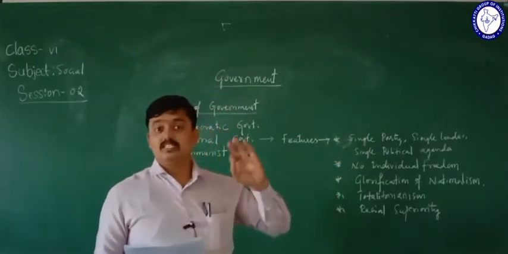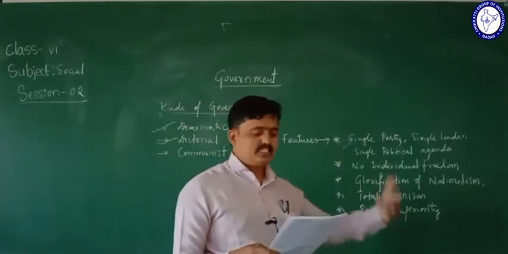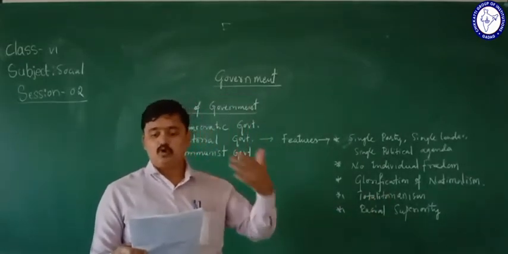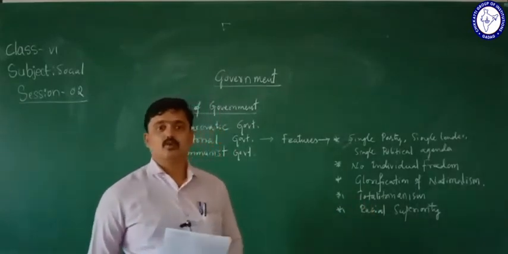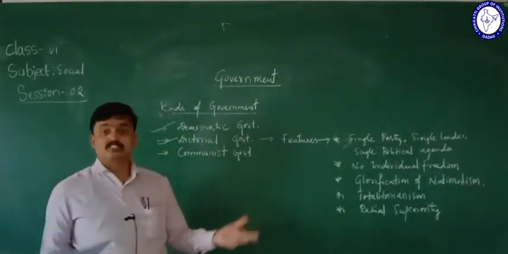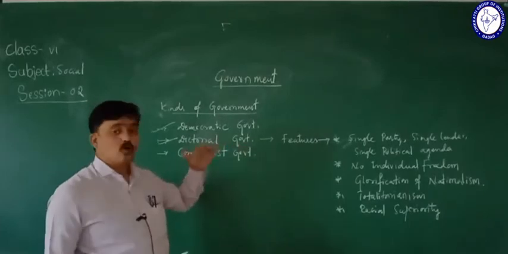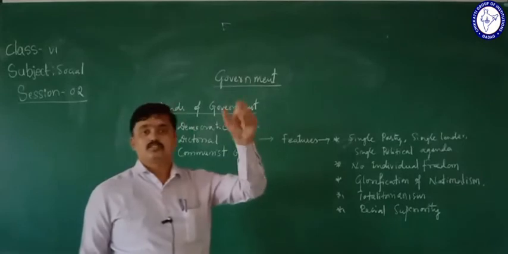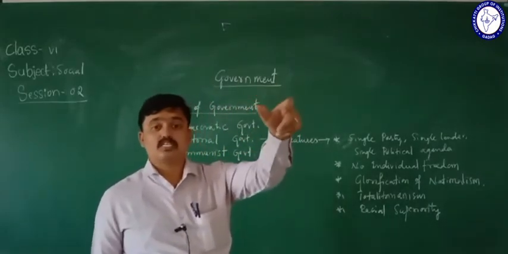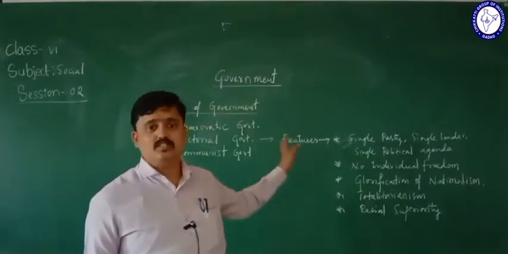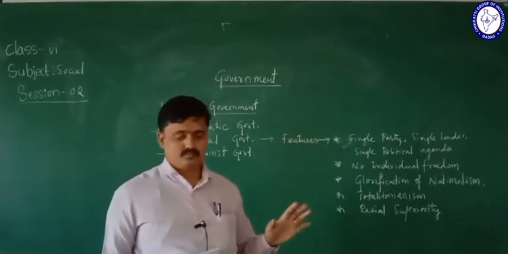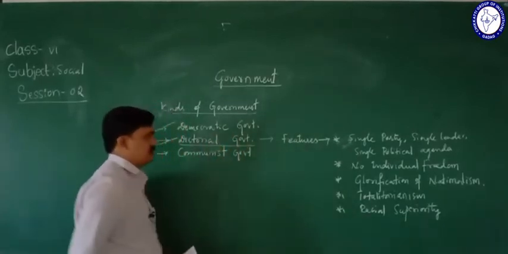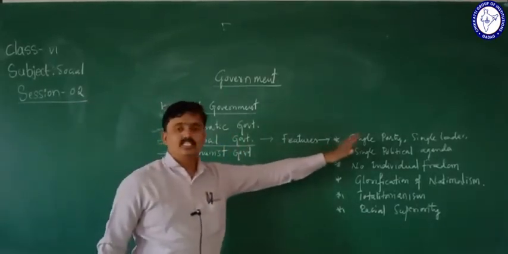And as I told earlier, dictatorship is against the democratic system. So we know what the democratic system is, and this dictatorial government is against it. Understood? So this is about the dictatorial government.